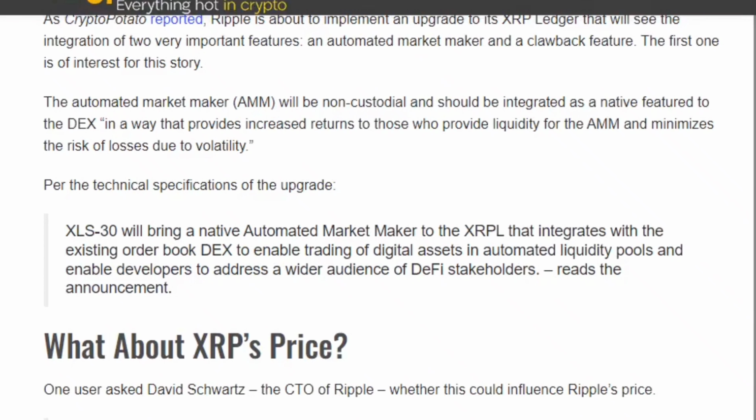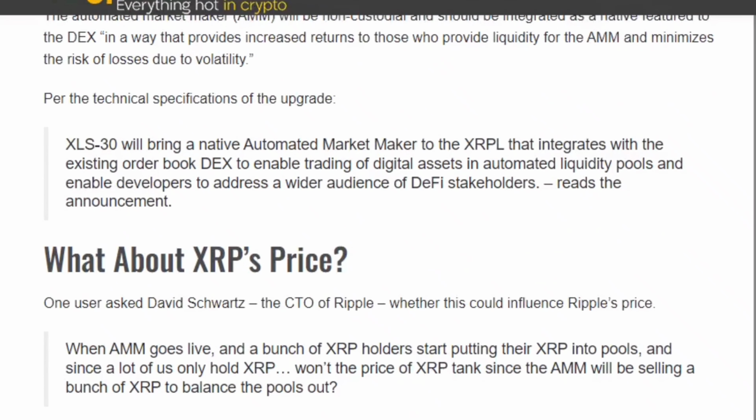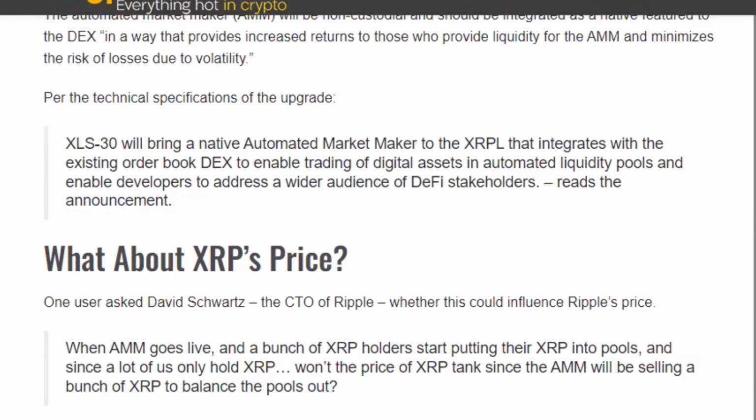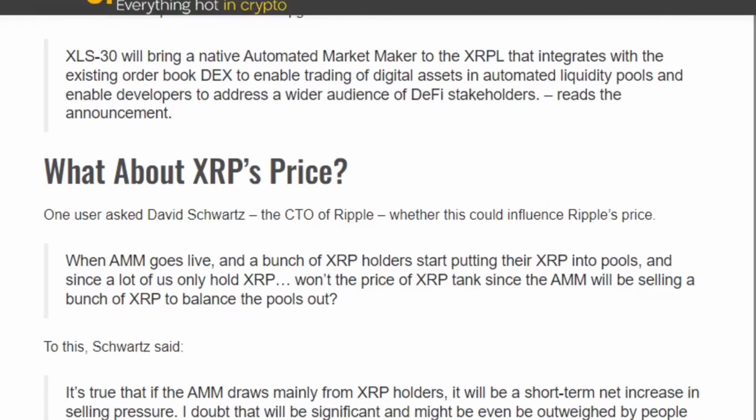For the technical specifications of the upgrade, XLS30 will bring a native automated market maker to the XRPL that integrates with the existing order book DEX to enable trading of digital assets in automated liquidity pools and enable developers to address a wider audience of DeFi stakeholders, reads the announcement. What about XRP's price?